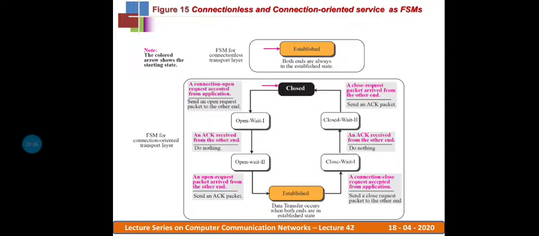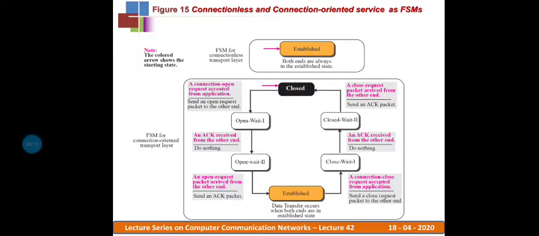Then it moves from the closed state to the open wait 1 state. When the server transport layer sends an acknowledgement back to the client transport layer, the client switches from open wait 1 to open wait 2.